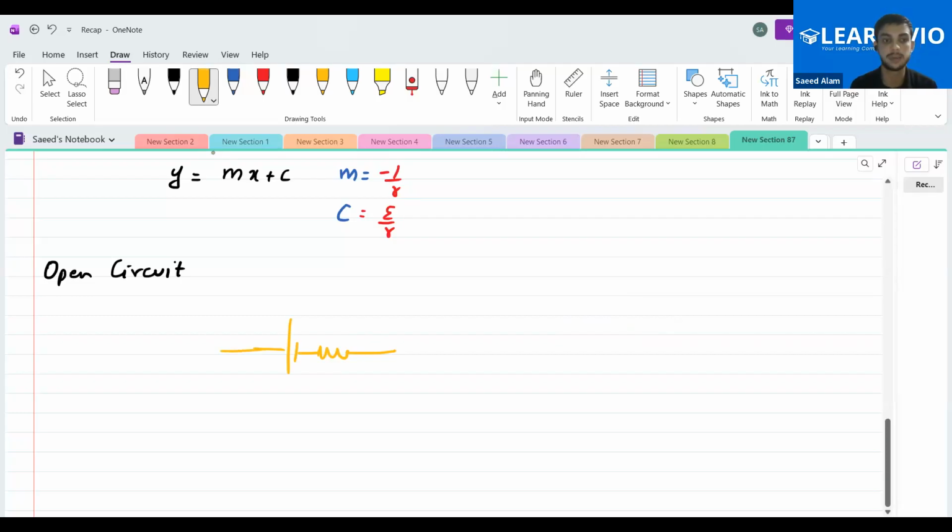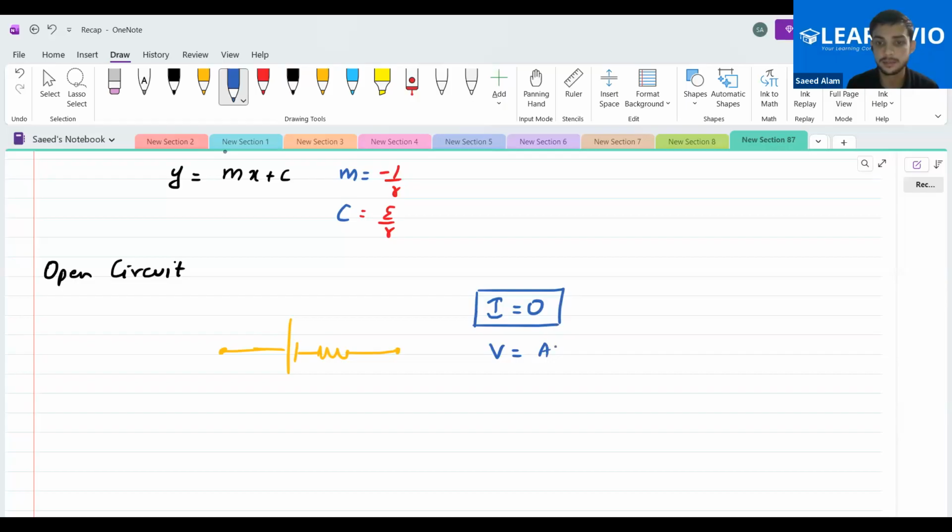So if this is the battery like this, and I had not connected it with any source, what are we always sure about? No flow of current. Yes, no flow of current. So in open circuit, I will always be zero. And what will be the V?